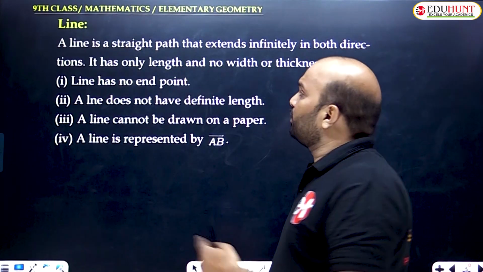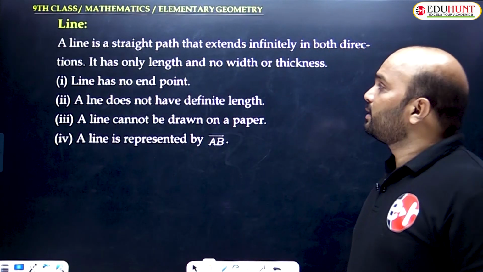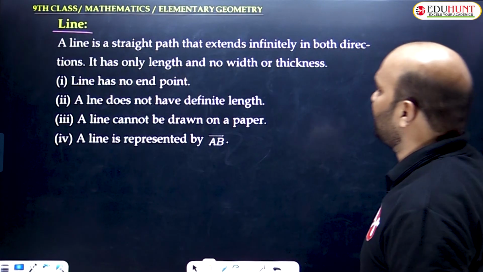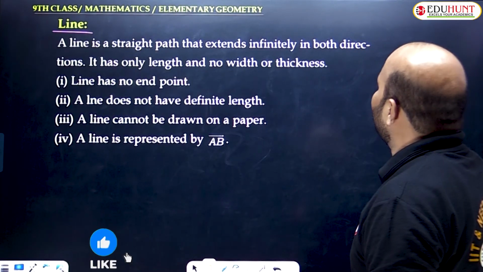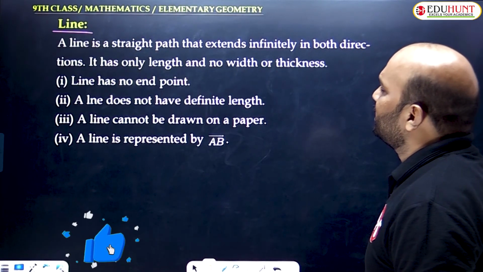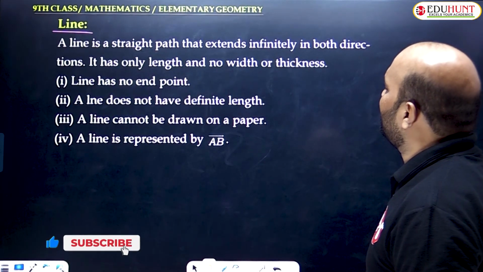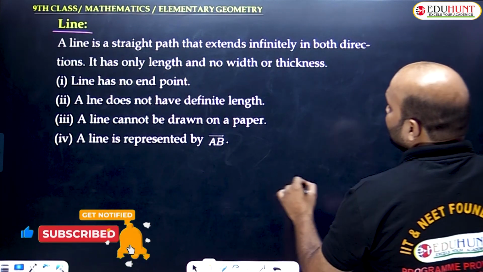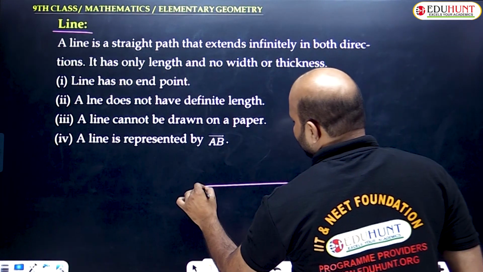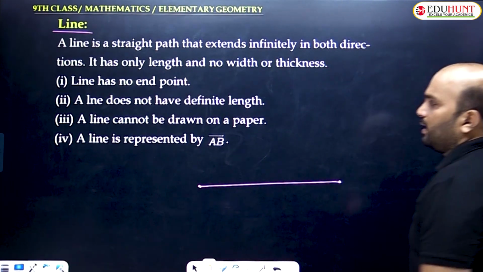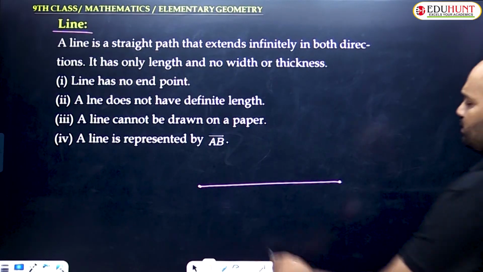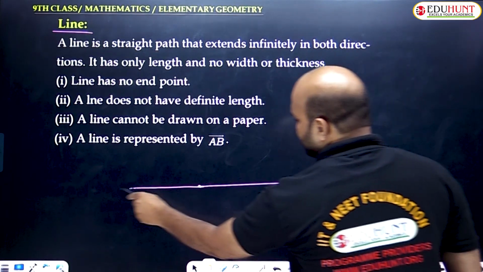So coming to the next point, line. This is very important. A line is a straight path that extends infinitely in both directions. It has only length and not thickness. So clearly we need to understand a line is a straight path. Am I clear? So clearly we need to understand it is extended infinitely in both directions, just like that.